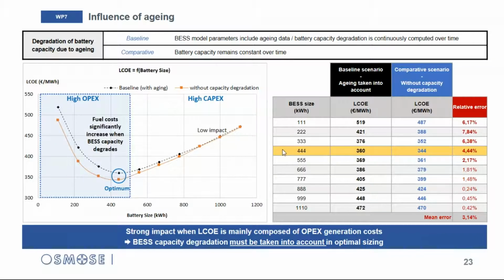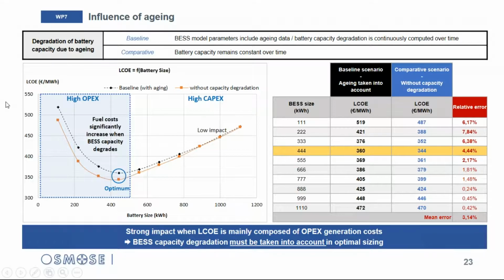We compared the two cases with different battery sizes, and we see that the optimal size does not change a lot, but the LCOE value is modified. So it is not so important for selecting the size of the battery, but it will impact the value of your economical study. So BESS capacity degradation is important to take into account for the sizing.